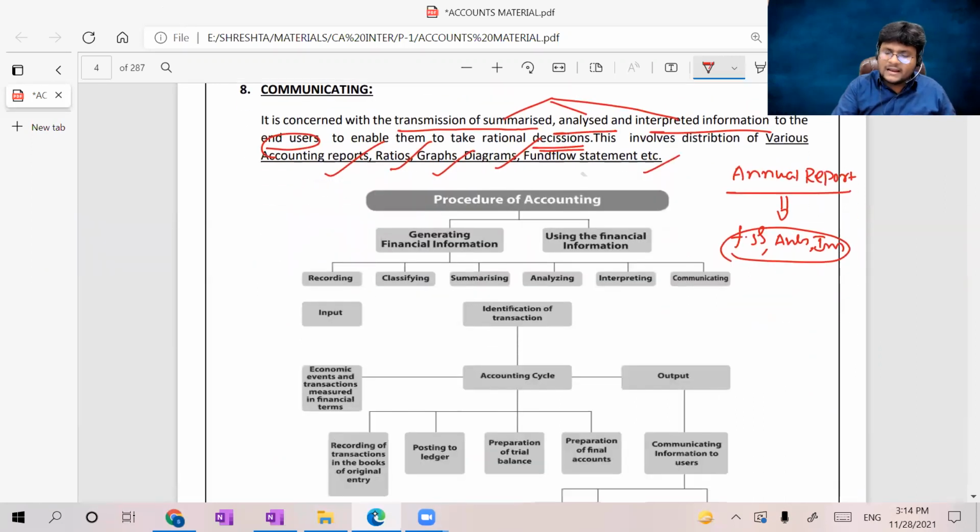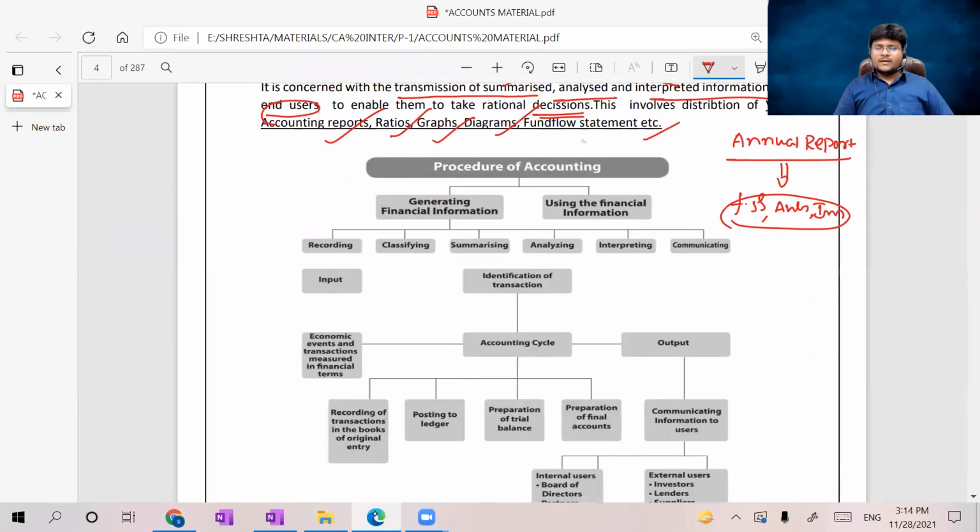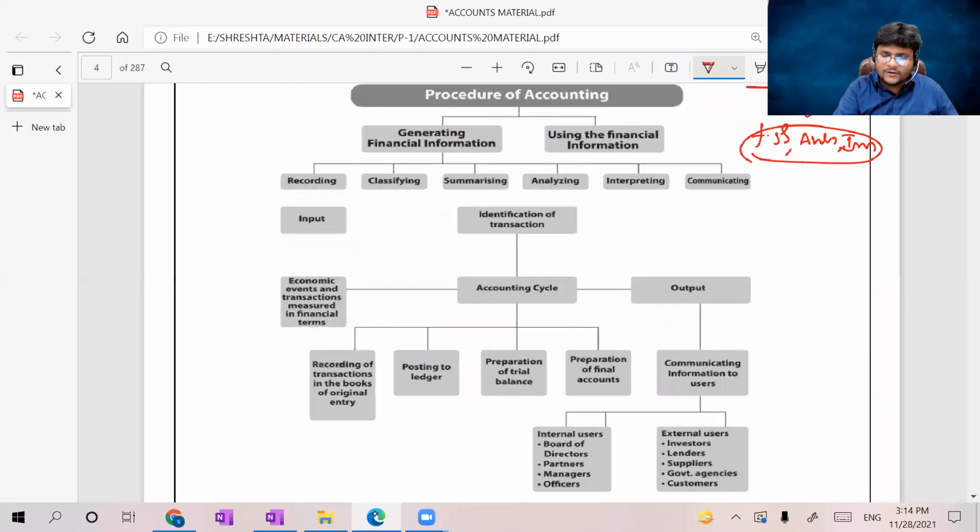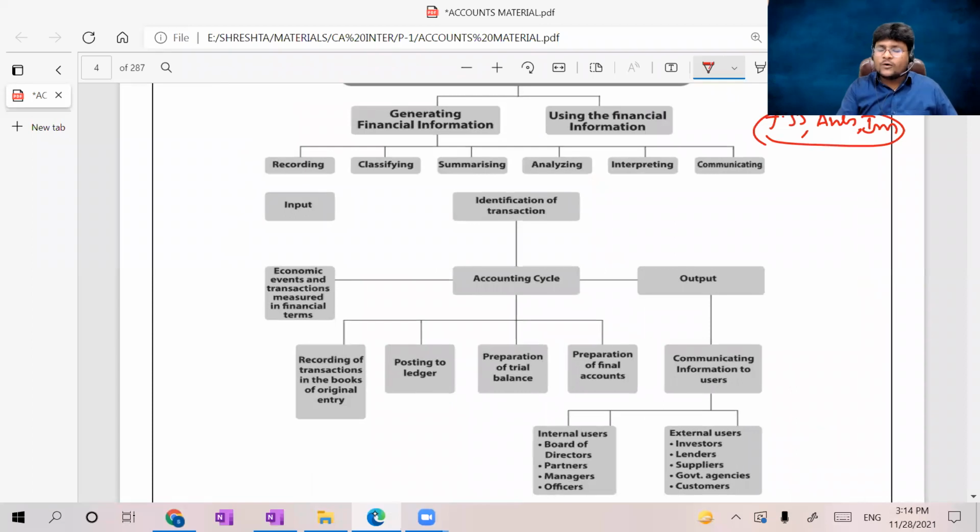So the final finishing for this video lecture is the procedure of accounting, which is a diagrammatic representation of the entire accounting meaning that we learned in the current session. So generating the financial information, using the financial information. We learned about generating the financial information first, which started with recording of input: recording transactions and events.